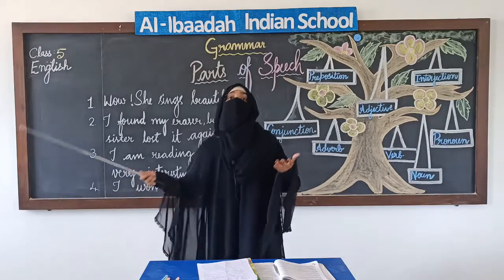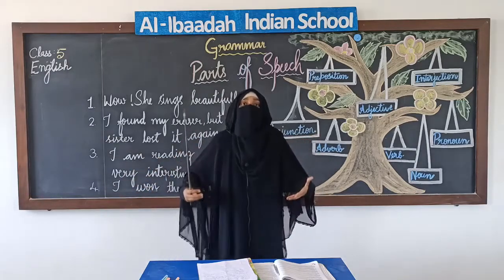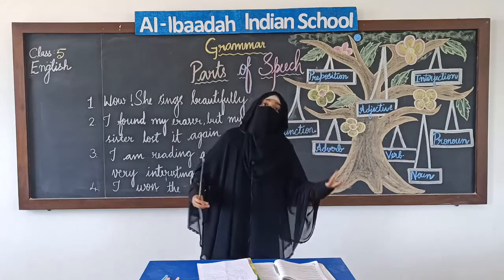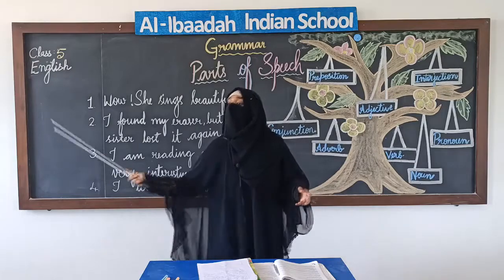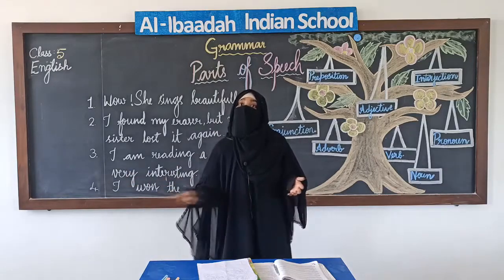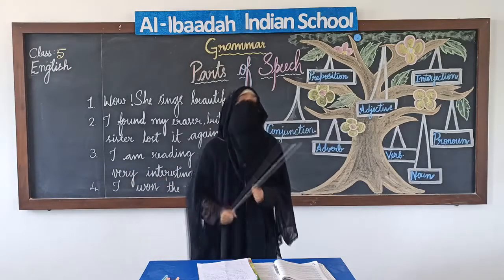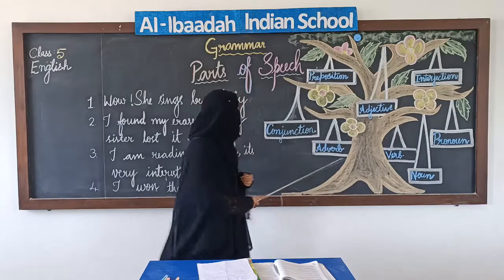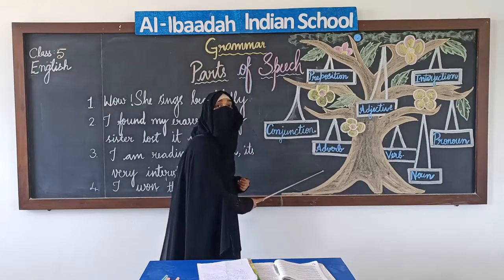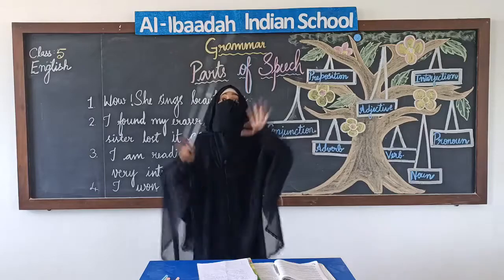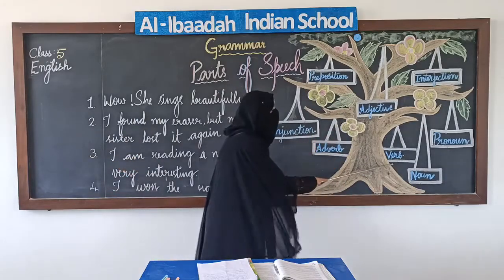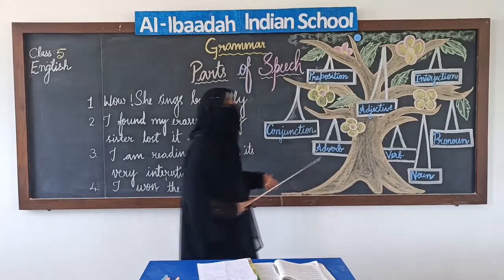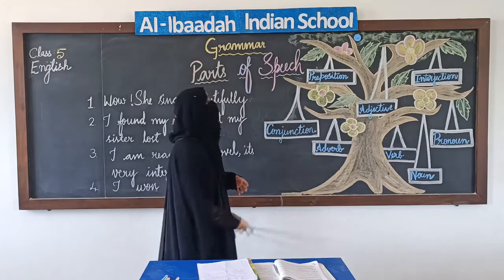She dresses very beautifully. Dressing is an action word. Beautifully is an adverb. He ran quickly. Ran is an action word or a verb, but quickly is an adverb. The sun shines brightly. Shines is an action word, so it's a verb, and brightly is an adverb.